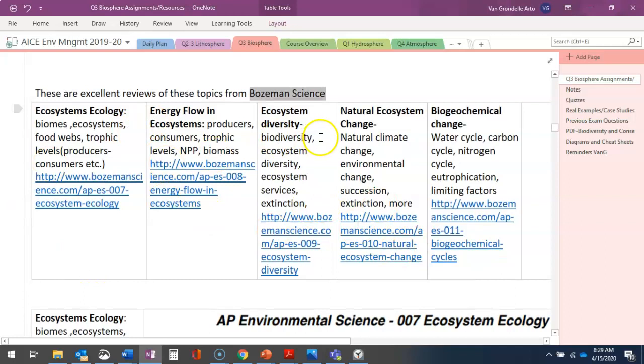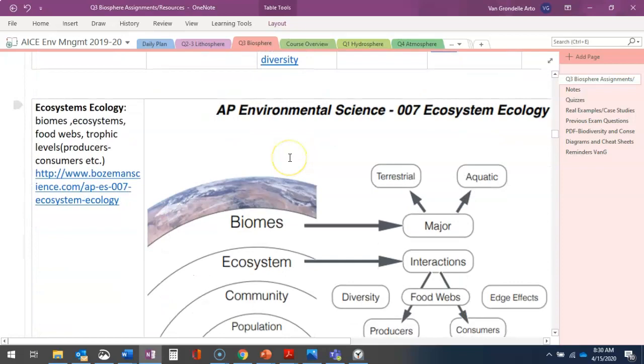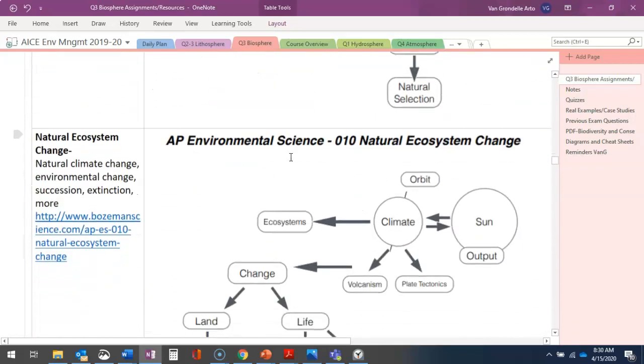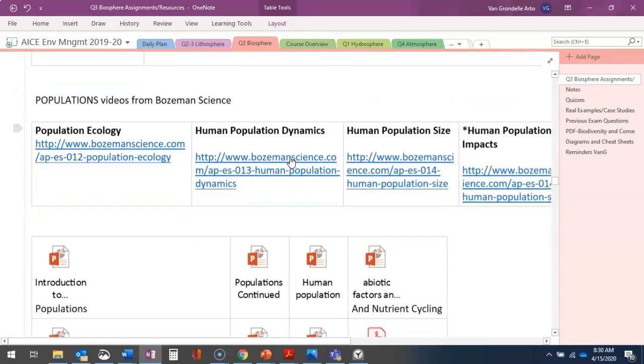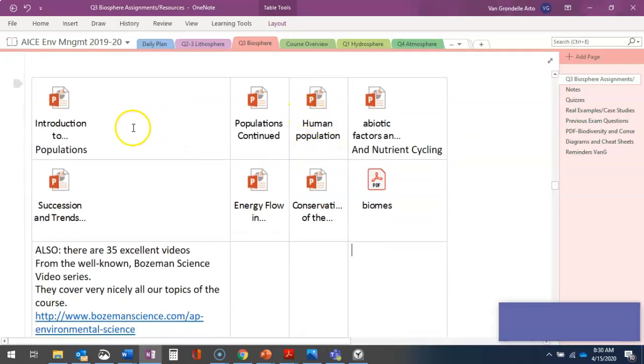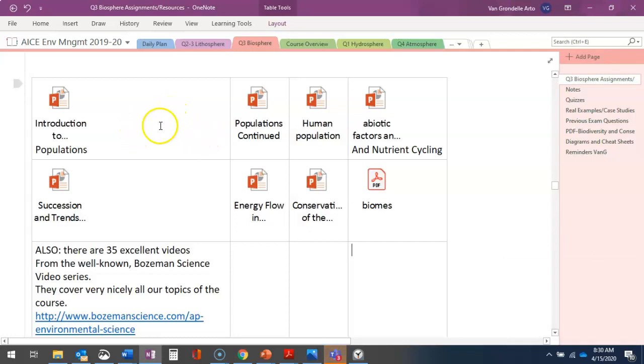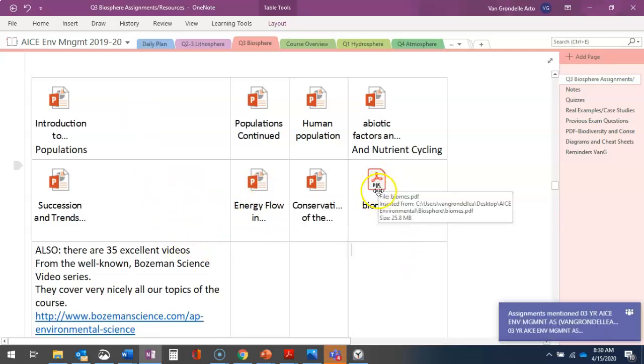Some other good ecosystem videos with what's on them, and then here's those same ones with mind maps to help you if you want to look something up or for some assignment. And then population ecology, also with Bozeman Science, all important and fantastic PowerPoints from a well-respected and generous environmental management teacher. Today we'll look at energy flow a little bit, a couple of points. These are all good. Yesterday you should have used this biomes.